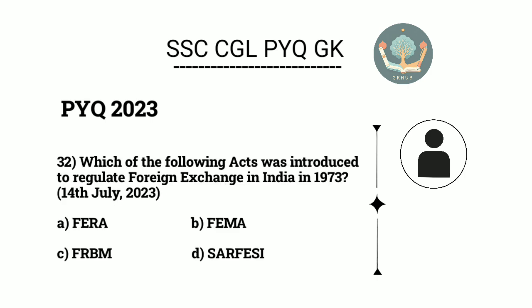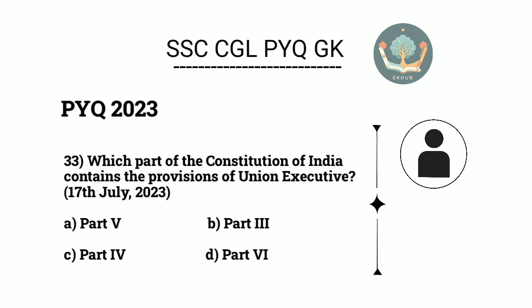32. Which of the following acts was introduced to regulate foreign exchange in India in 1973? A. FERA. 33. Which part of the Constitution of India contains the provisions of Union Executive?